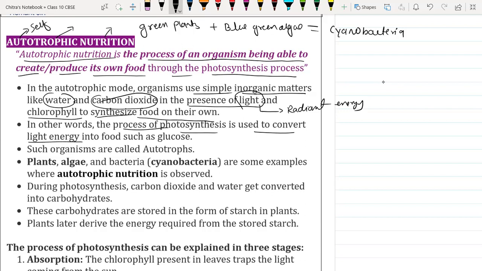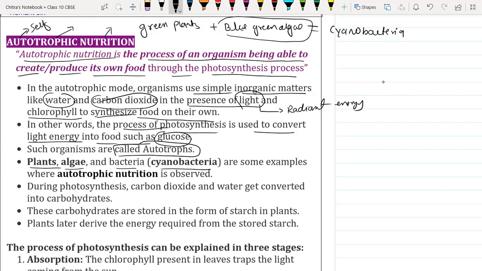In other words, we can say the process of photosynthesis is used to convert light energy, meaning radiant energy, into chemical energy in the form of food, like glucose, fructose, sugar and other carbohydrates. Such organisms are called autotrophs, meaning self-nourishment. Plants, algae and bacteria like cyanobacteria, which is also called blue-green algae, are autotrophic in nature.